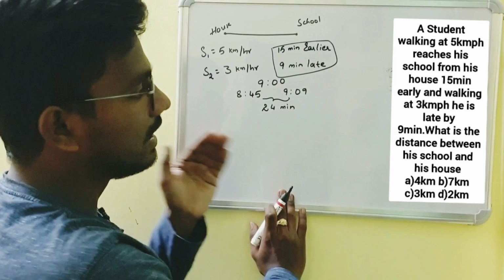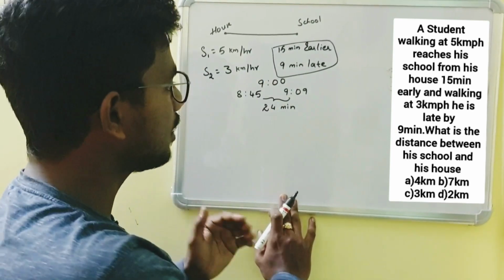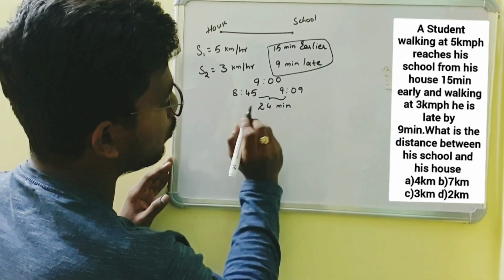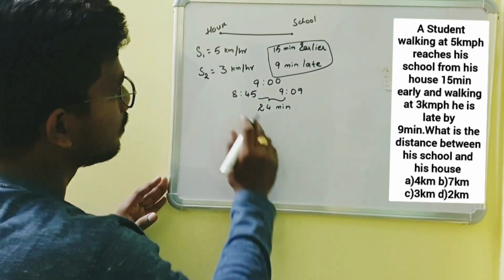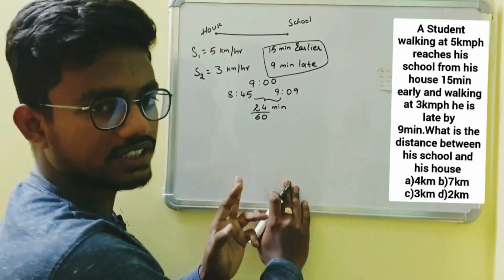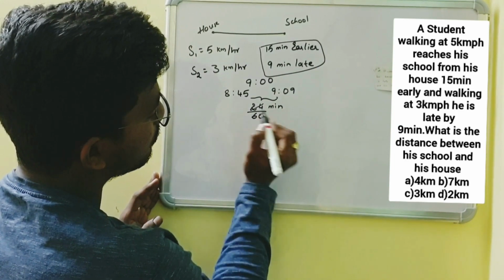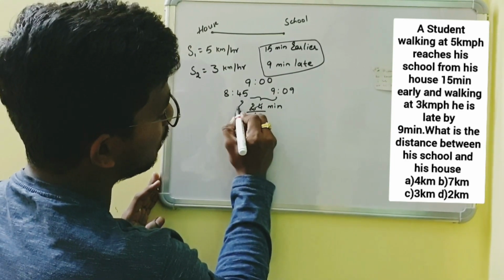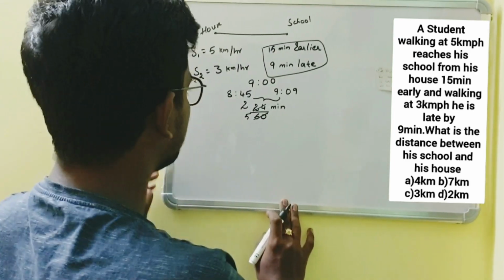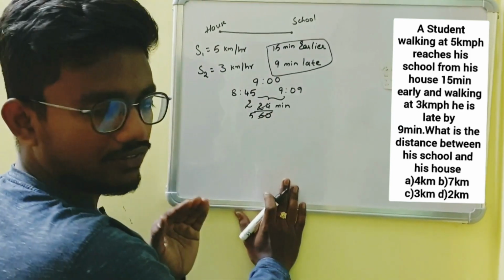If in the question it is late or early, then we must subtract the time intervals. Okay. In this case, we must add the time intervals. So we get 24 minutes. Okay. So these are in hours, so I will convert this 24 minutes to hours. By dividing with 60, we can convert minutes into hours. So by cancellation with 12, 12 2 is 24 and 12 5 60. So 2 by 5 of an hour. Okay. So the difference in time intervals is 2 by 5 of an hour.